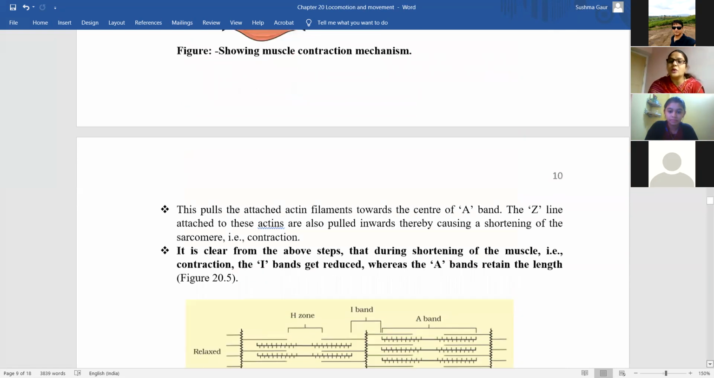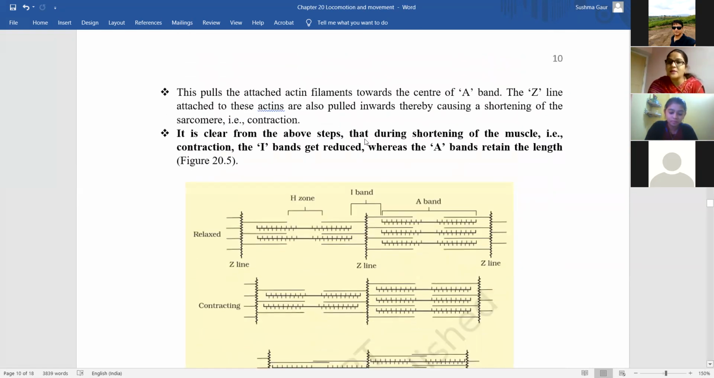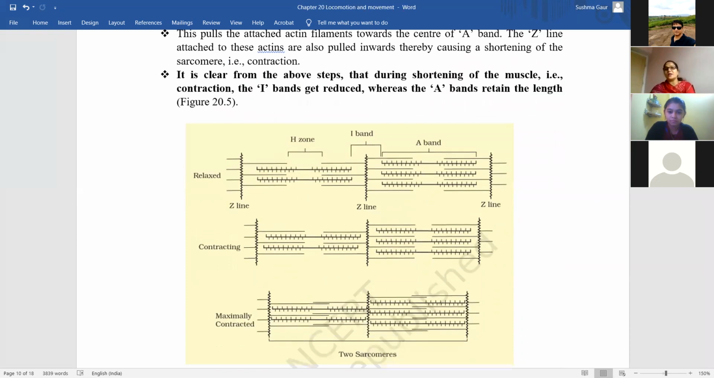Now, this theory explains that during the shortening of the muscle, that is the muscle contraction, the I bands get reduced and the A bands retain their length. So if a question is asked that during muscle contraction, change will occur in which of the following, and it will be given A band, I band, Z band, M line, then what will you answer? Which is the thing which will remain unchanged during muscle contraction?